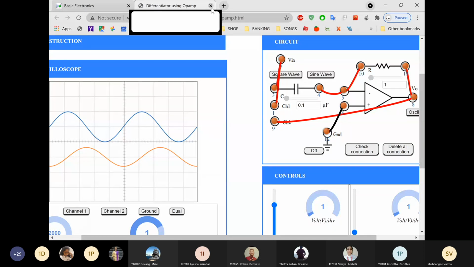Rohan has shared the differentiator for sine wave. Very good, Rohan. And I got one more output from Pranav. Pranav has shared, very good, Pranav. He has shared the differentiator for both the inputs, sine and square. Very good, students.